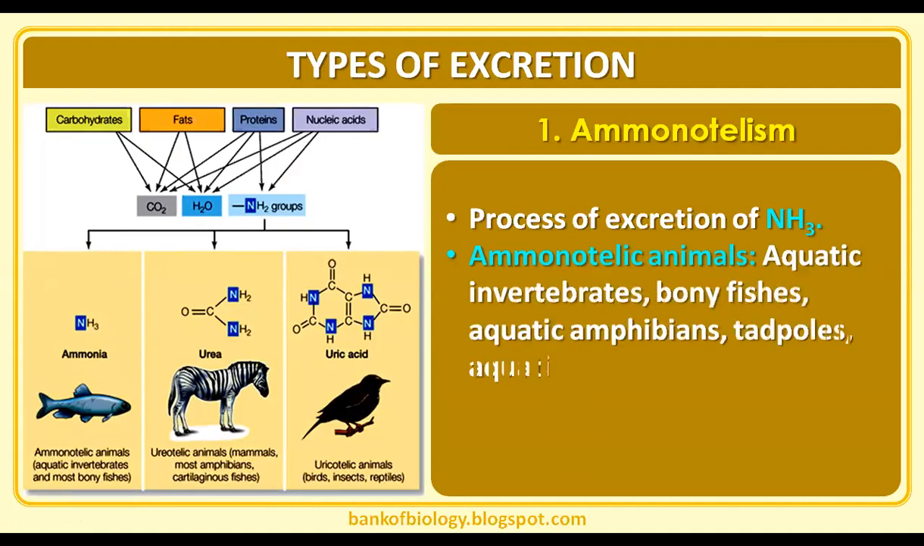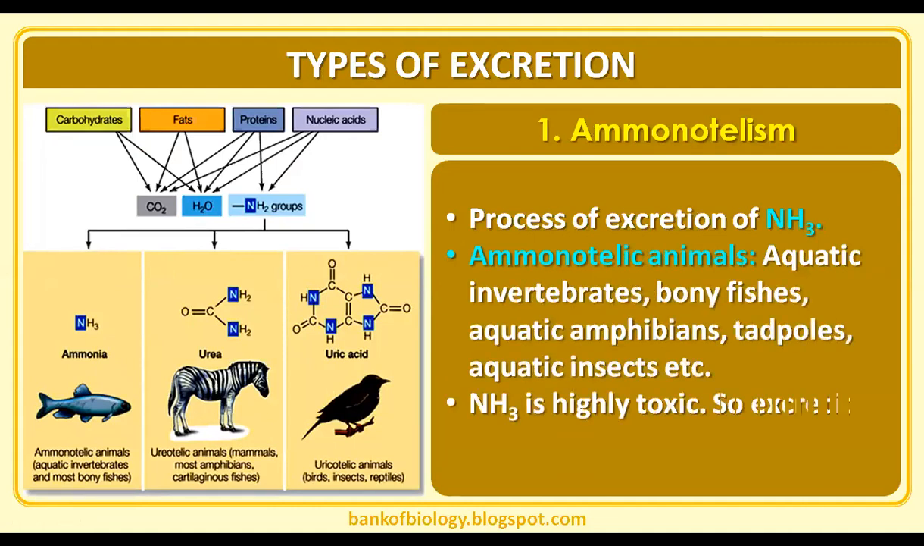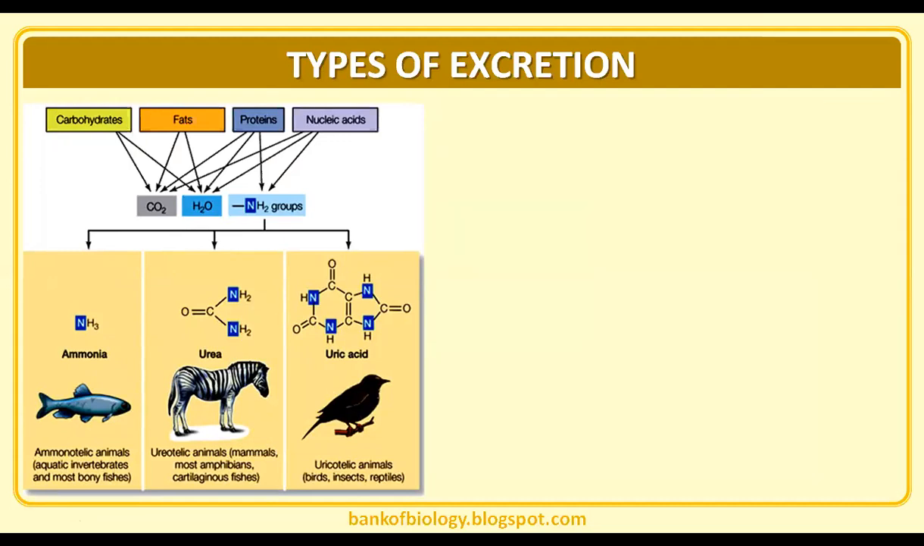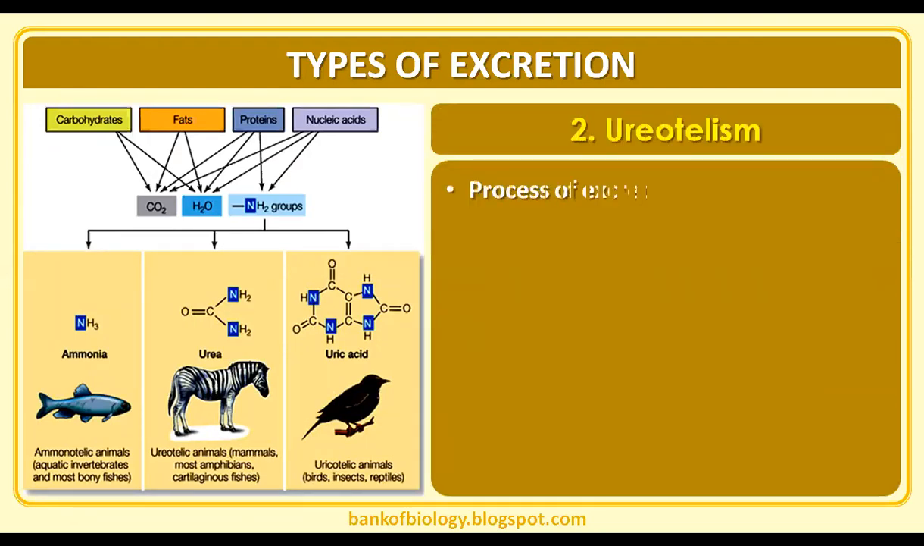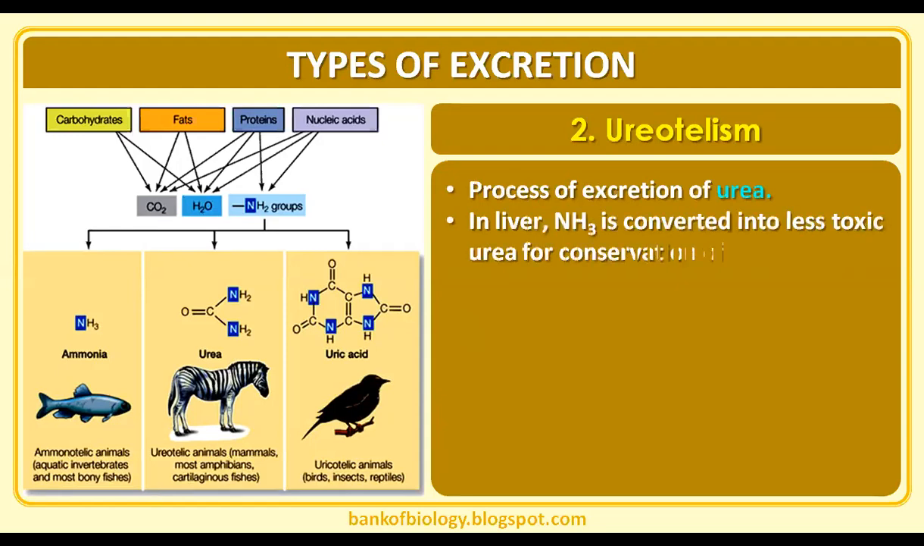Ammonotelic animals include aquatic invertebrates, bony fishes, aquatic amphibians, tadpoles, and aquatic insects. Ammonia is highly toxic, so its excretion needs excess water. This kind of excretion needs a large amount of water, so these animals are present in conditions where more water is available.